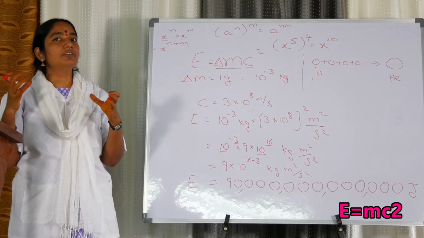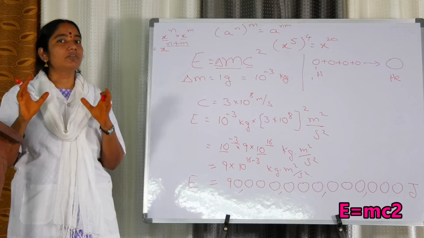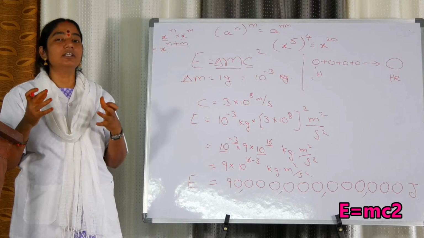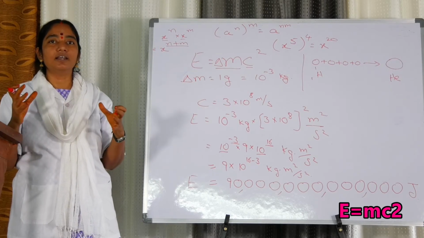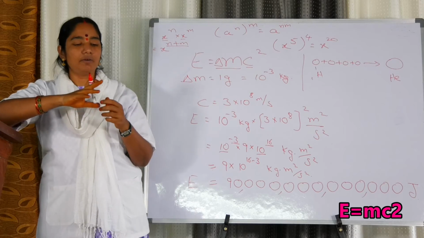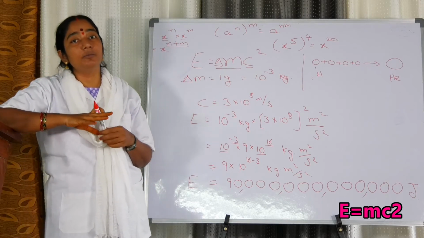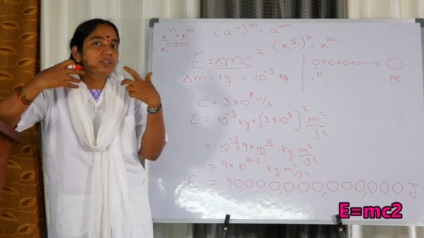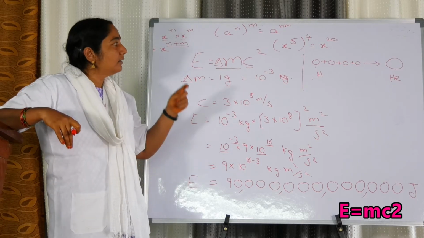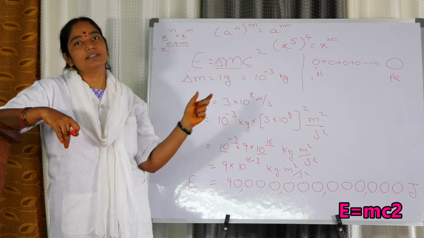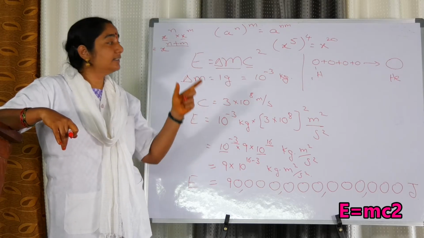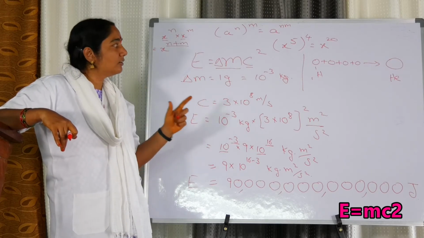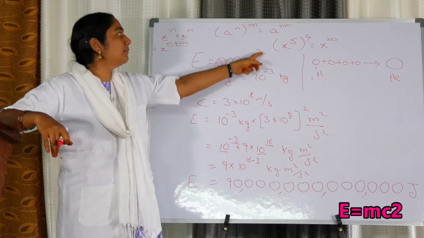So this nuclear fusion reaction is taking place on the surface of the sun. That is the reason why hydrogen is a fuel on the sun, on the stars, for all the heavenly bodies which are self-illuminating bodies. Self-illuminating bodies means they are giving light by themselves. Their nuclear fusion reaction is taking place. So my dear friends, the same principle was involved in the manufacturing of the hydrogen bomb, and this formula was given by Einstein.